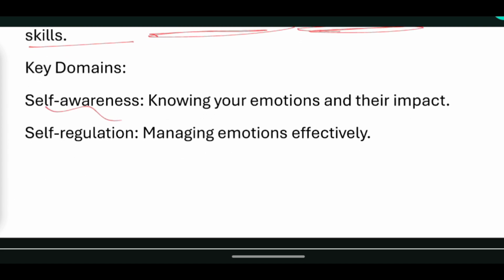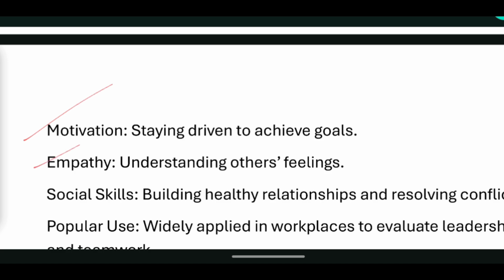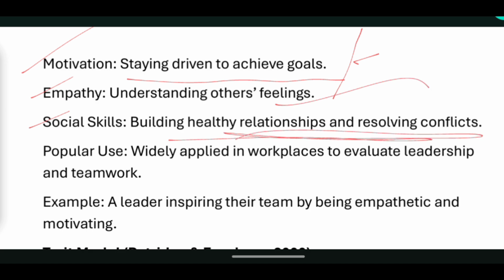That it works in self-awareness, self-regulation. You already know what the self-awareness is, what the self-regulation is, so I'm not going to repeat that. Now the third thing is motivation, empathy, social skill, popular use, और इसका एक example भी है. So yeah, motivation क्या है कि आप जानते हो staying driven to achieve goal. So this model will work on this. Empathy, to understand others' feelings. Social skill, building healthy relationships and resolving conflict.